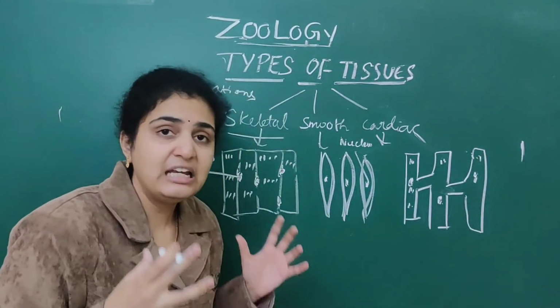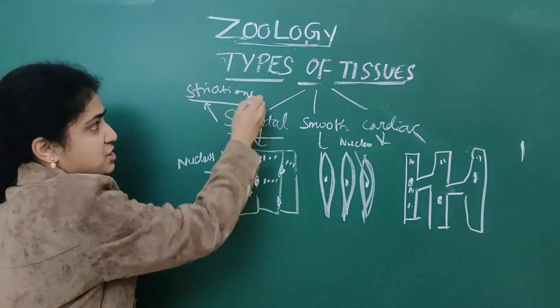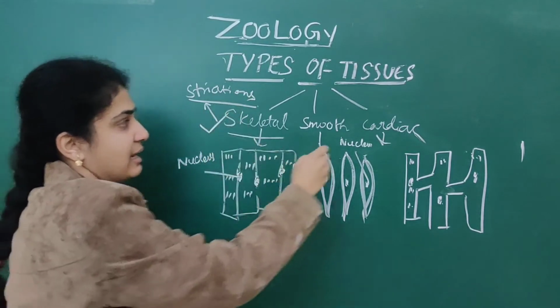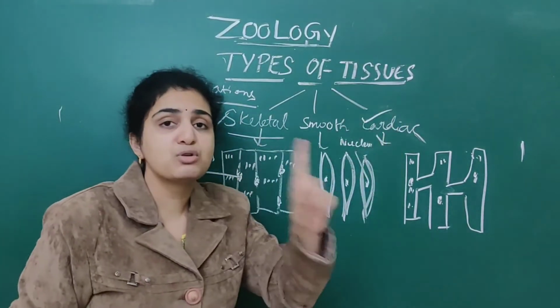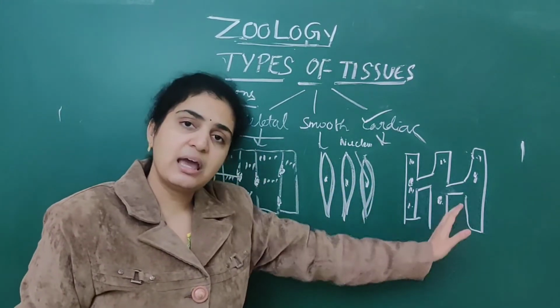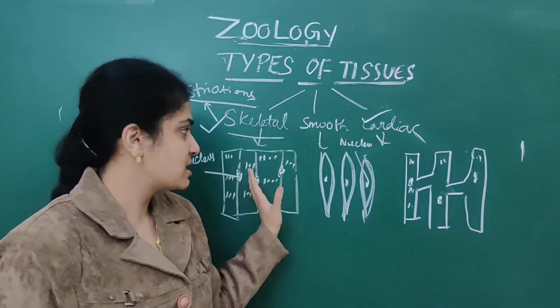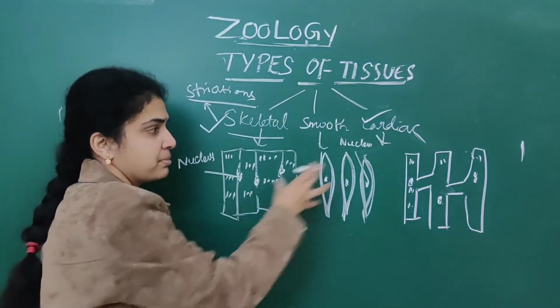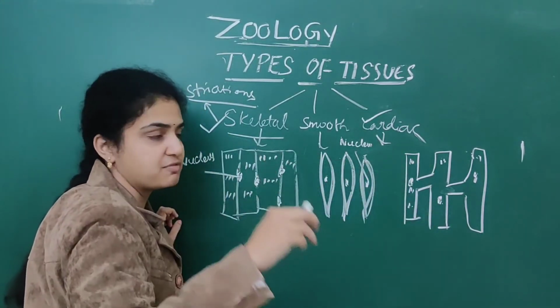The first difference which I have told you is that striations are present in skeletal muscle as well as cardiac muscle. In smooth muscle, striations are absent. Simply, in all three the nucleus is present. First thing is striations are present in skeletal and cardiac muscle; here striations are absent. That is the first difference.